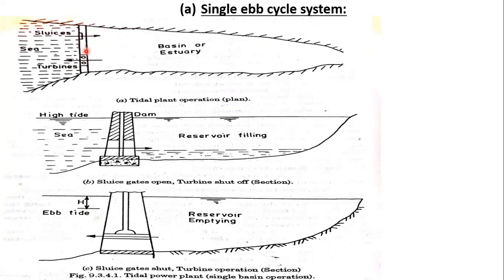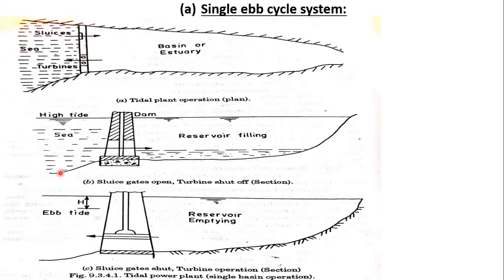Okay, so when the sea is ebbing, you know that means flow back. When the sea is ebbing, the generation of power takes place, and water from the basin, that means water from the reservoir, flows over the turbine into the lower sea level.